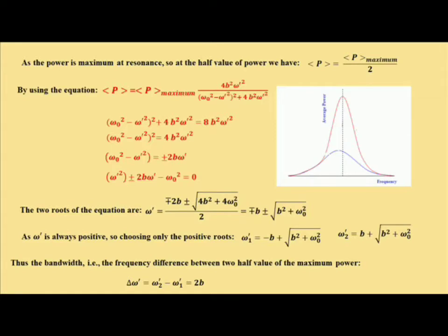So we get a broad maximum, which is given by the blue line in this graph. For a system with small damping, b will be smaller and delta omega prime will be smaller, and we shall get a sharp maximum, which is signified by the red colored graph. So this is called the sharpness of resonance, and it can be easily measured by using the half value maxima of the power.